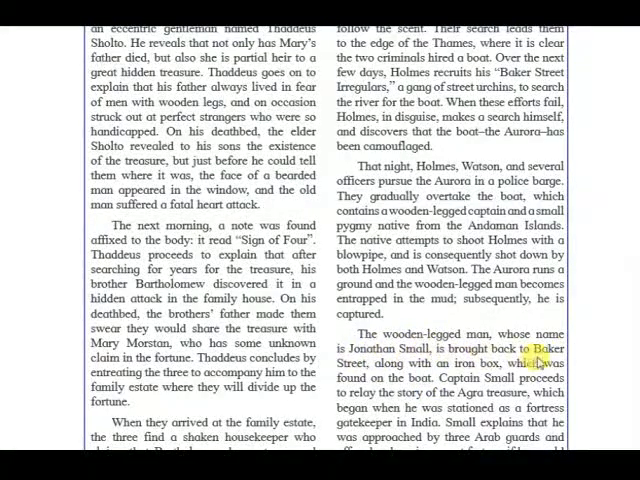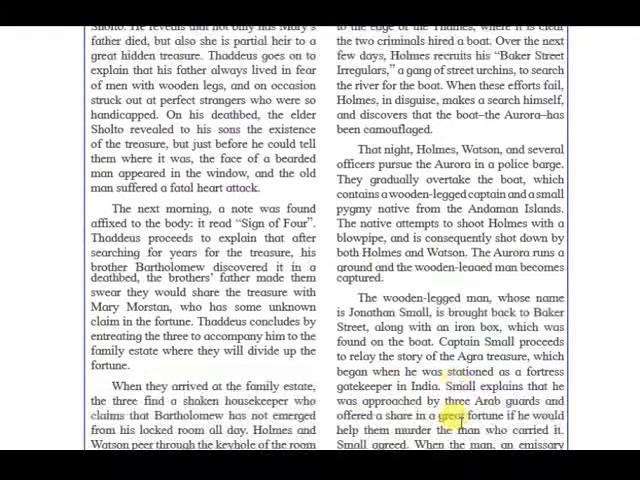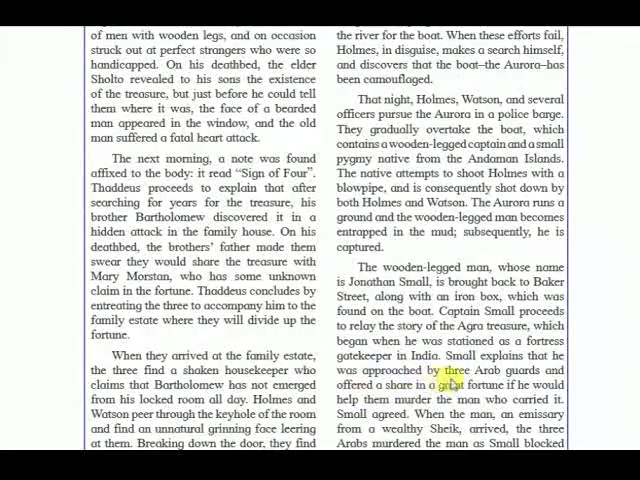The wooden legged man, whose name is Jonathan Small, is brought back to Baker Street along with an iron box which was found on the boat. Captain Small proceeds to relay the story of the Agra treasure, which began when he was stationed as a fortress gatekeeper in India. Small explains that he was approached by three Arab guards and offered a share in a great fortune if he would help them murder the man who carried it.